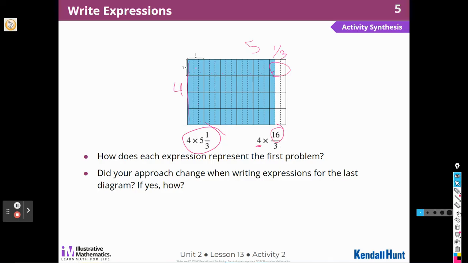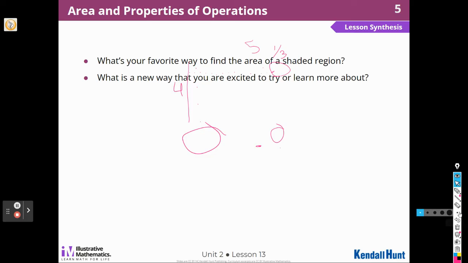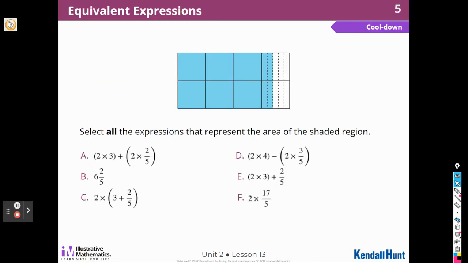Nice job. All right. So you might want to discuss this with yourself or your friends or make some notes in your book. What was your favorite way to find an area of a shaded region? What is a new way that you're excited to try or learn more about? All right, now we have our cool down.